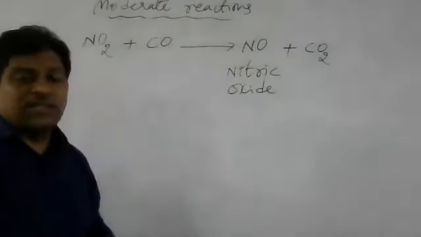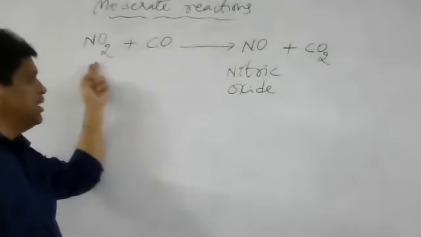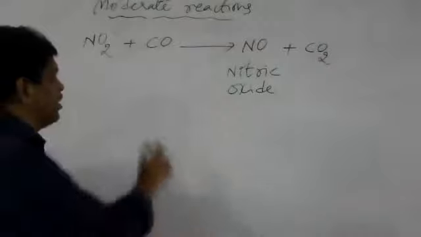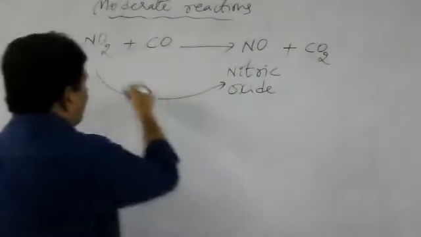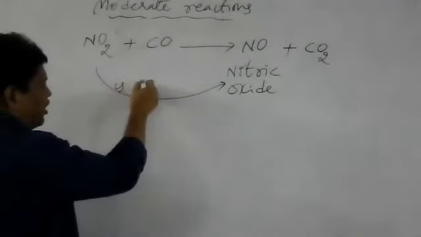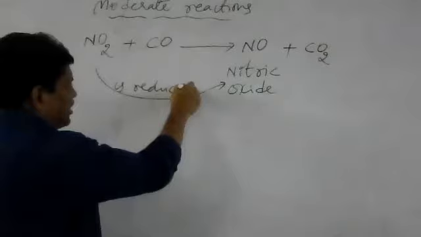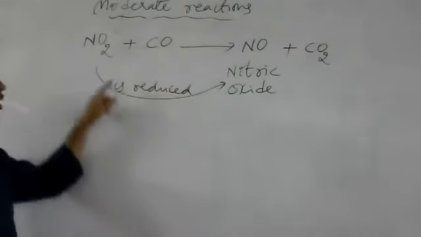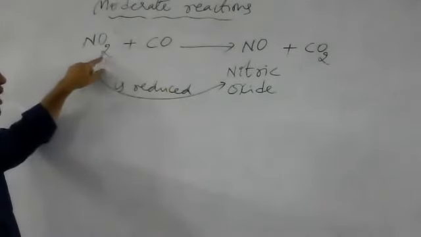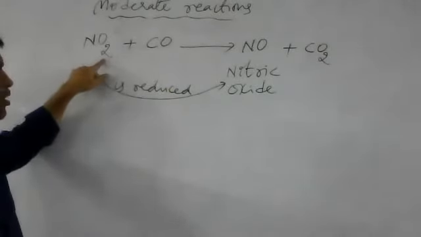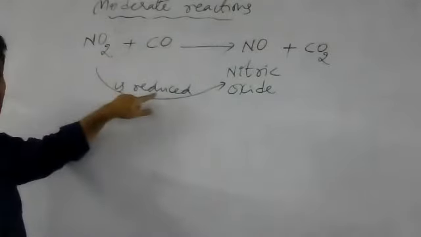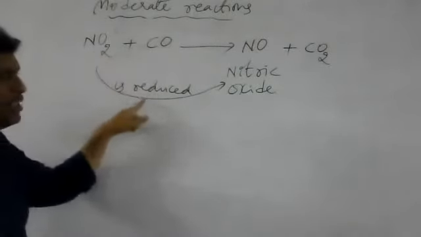So in this, what is reduced here? NO2 is reduced. Why are we saying it is reduced here? Removal of oxygen. From this NO2, one oxygen is removed. Removal of oxygen is called reduction. So NO2 is said to be reduced to NO.